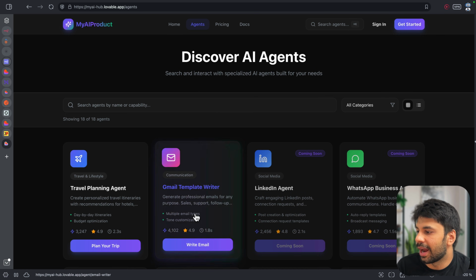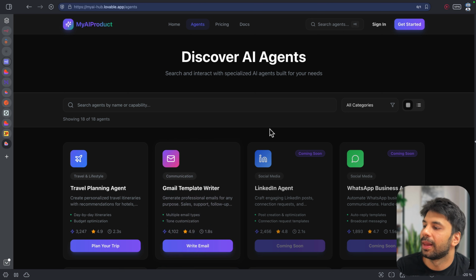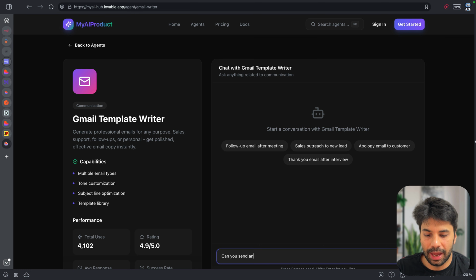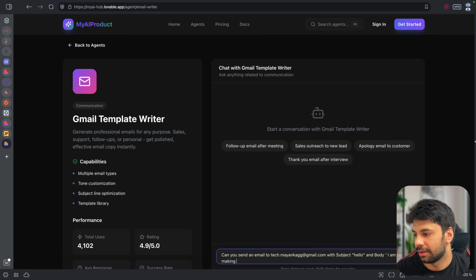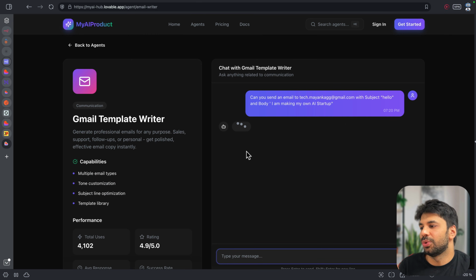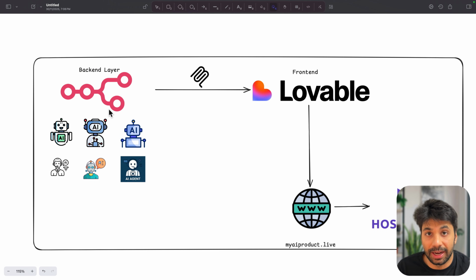Let me go back and say Gmail template writer. And yeah, let me ask it. So can you send an email to tech.mayank, that is my email.com, with subject hello and body, I am making my own AI startup. So let us use and try out the same. Again, the same thing. You can handle everything in n8n as a backend layer.